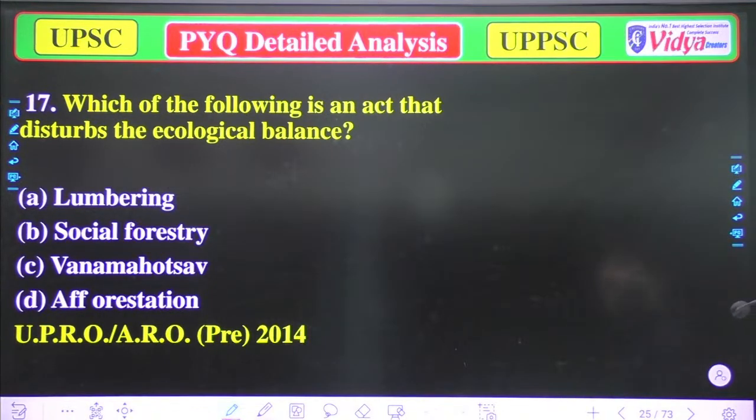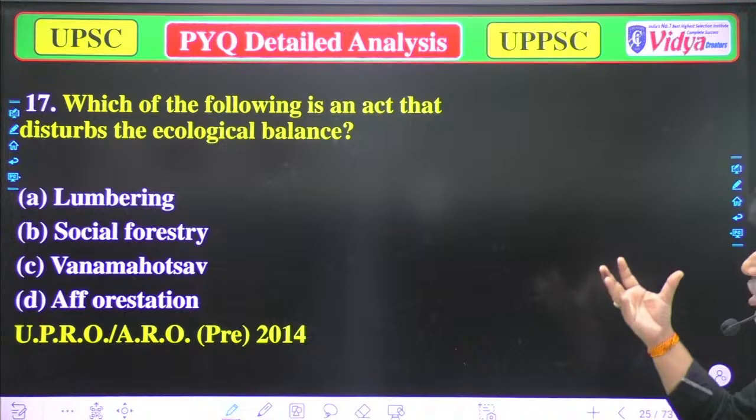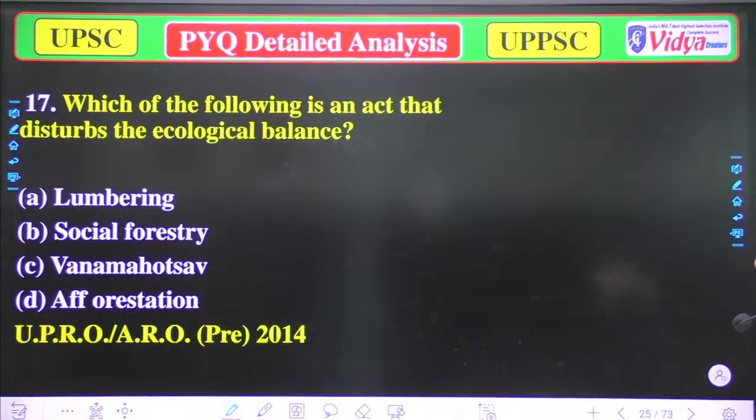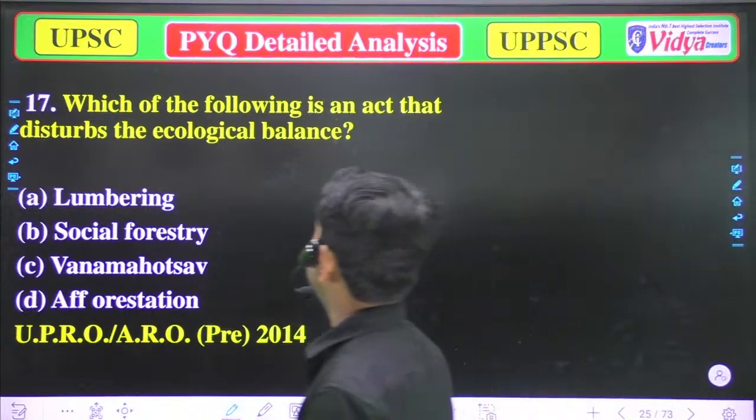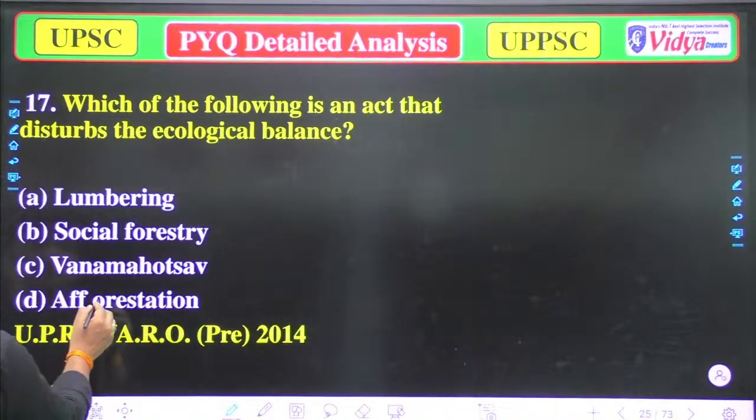Which of the following is an act that disturbs the ecological balance? Again, which of the following is a term that disturbs the ecological balance?